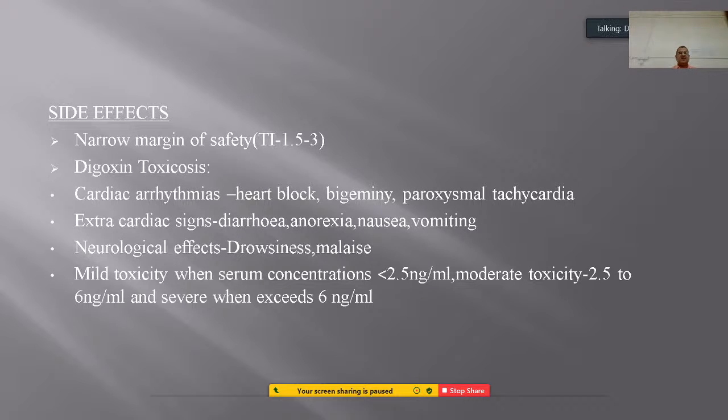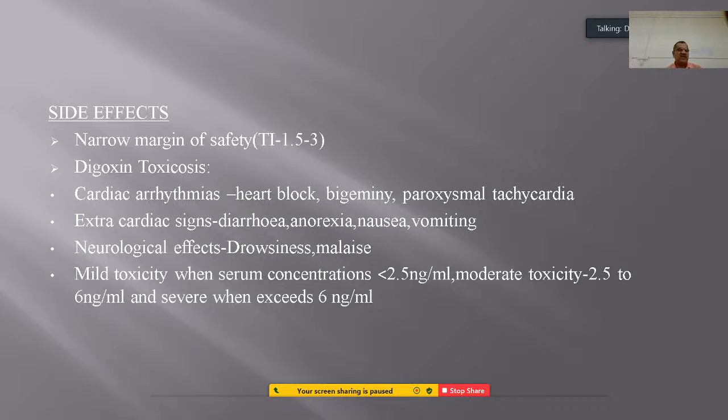The side effect of the drug is that it has a very narrow margin of safety, meaning the safety index is low, and there occurs digoxin toxicosis, or cardiac glycoside toxicosis.